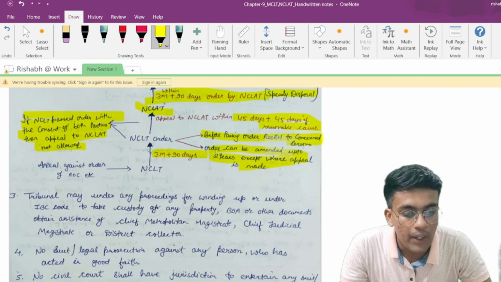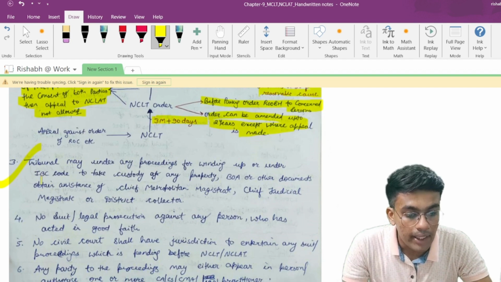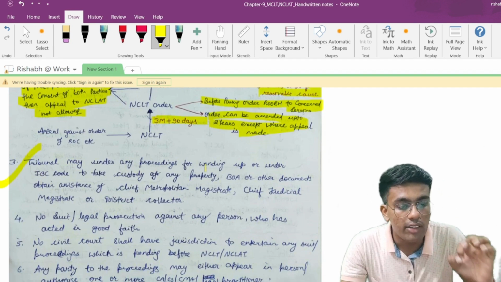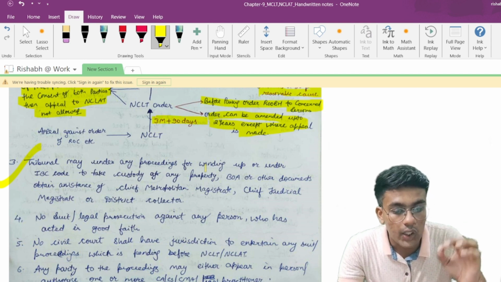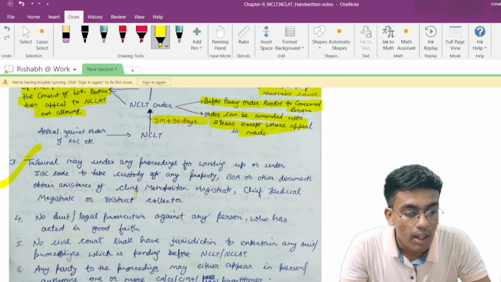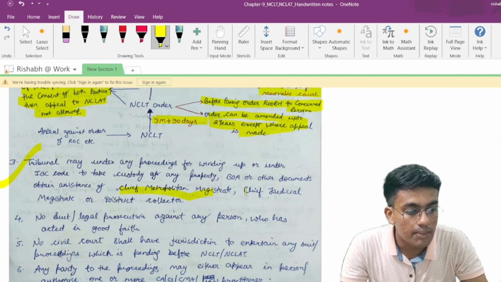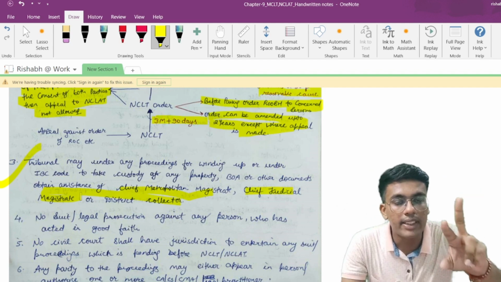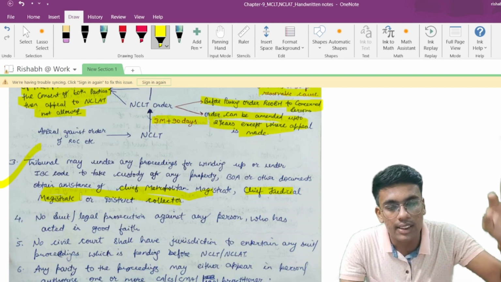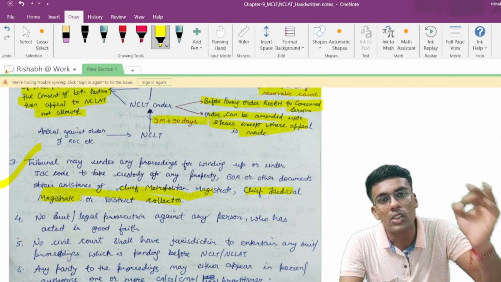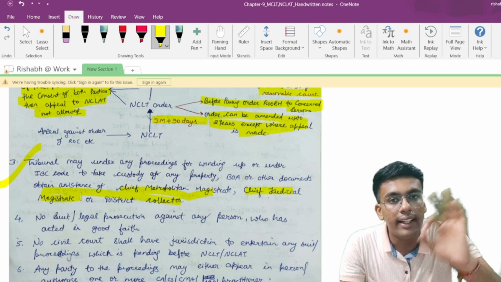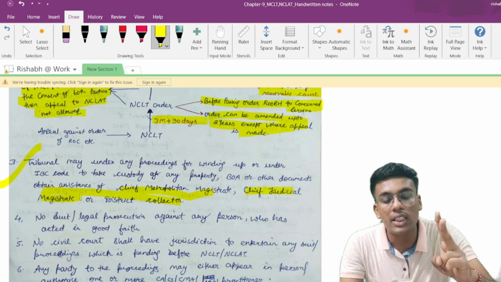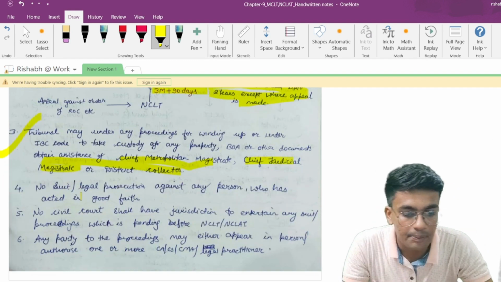Now point number 3 talks about tribunal may, under any proceedings for winding up or under IBC code, take custody of any property, books of accounts or other documents, and obtain assistance of Chief Metropolitan Magistrate, Chief Judicial Magistrate or District Collector. Tribunal, if it deems necessary under IBC Act or under winding up, under these two circumstances, in order to take the custody of books of accounts, immovable property or any other asset, then it may take assistance of Chief Metropolitan Magistrate, Chief Judicial Magistrate, and third one is District Collector.